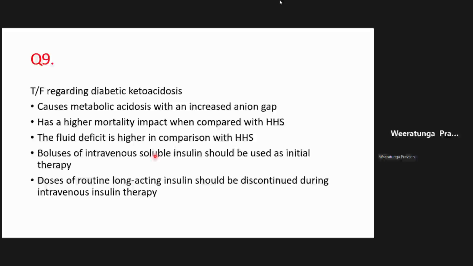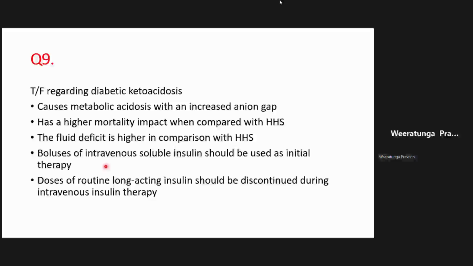And I also told you that when you're managing diabetic ketoacidosis, you should never ever stop the long-acting insulin. You have to continue that because it gives the patient basal control. Never stop the long-acting insulin. So you continue the insulin infusion, which is short-acting, but underneath you give their long-acting insulin. That's very important. I hope you remember these points.